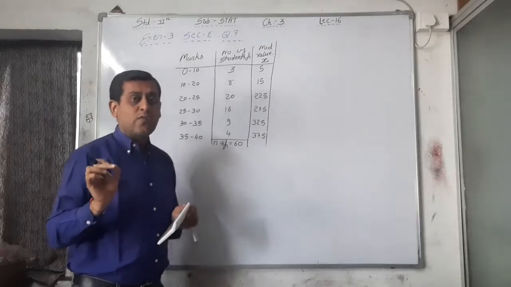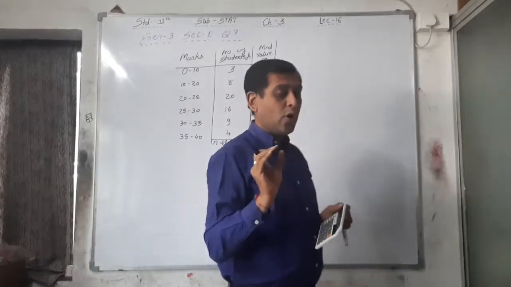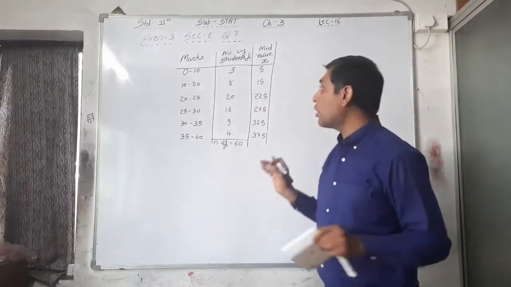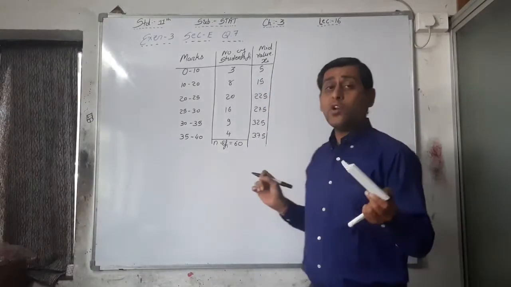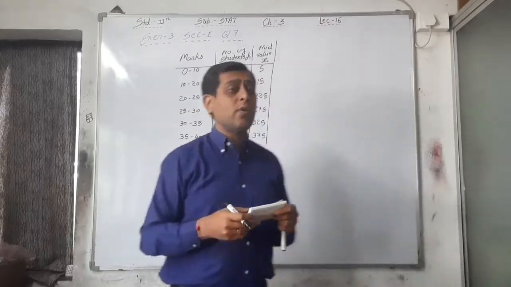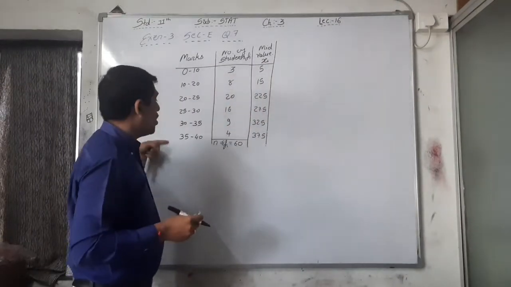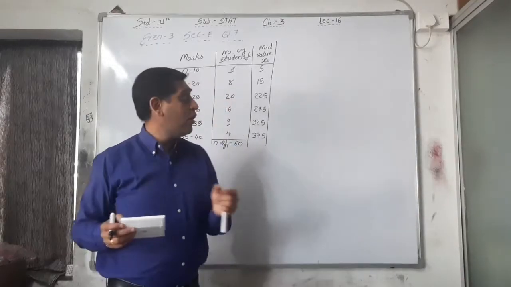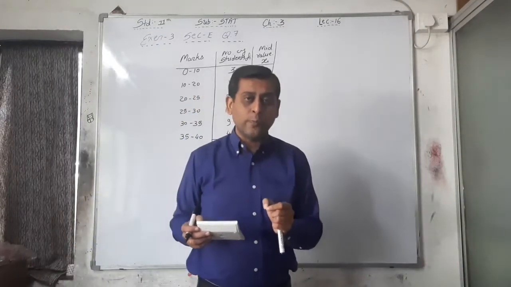So if your mid value is correct, then your answer will also be correct. Now it is easy. I told you that whenever the class length is not equal, the DI method is difficult to calculate with a shortcut, right?